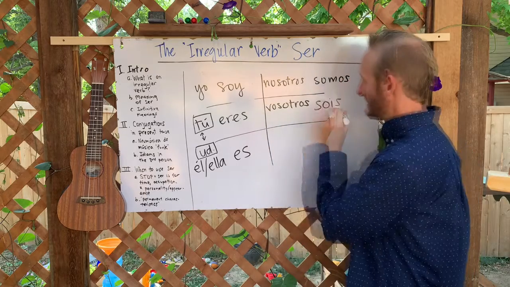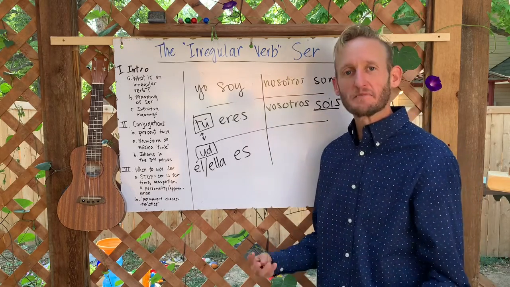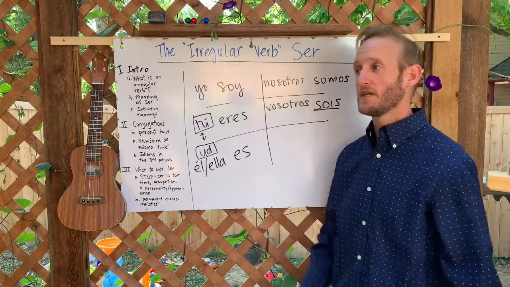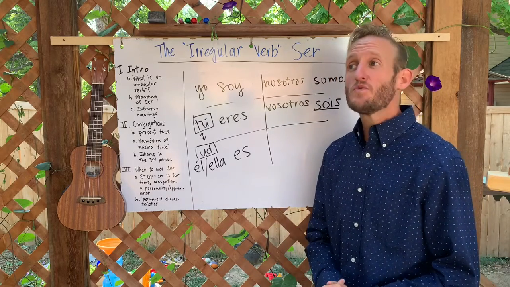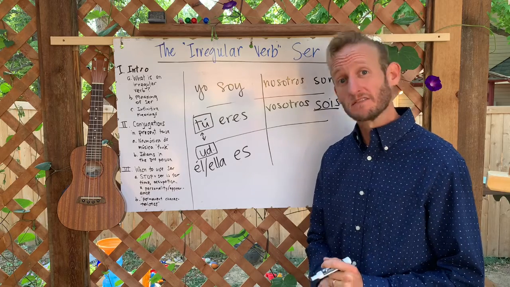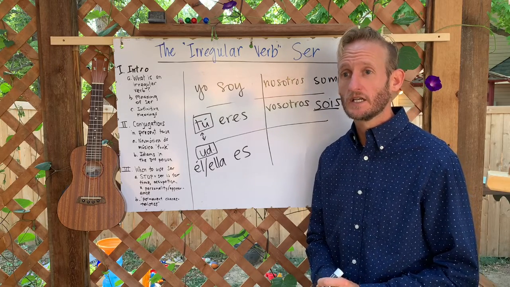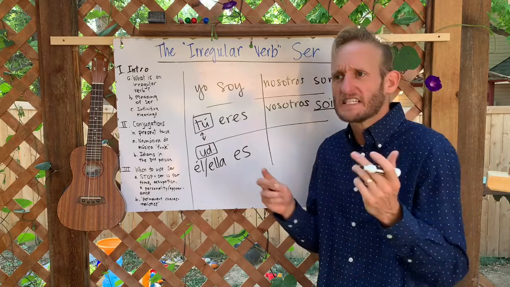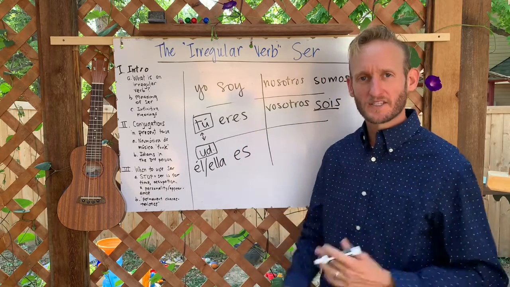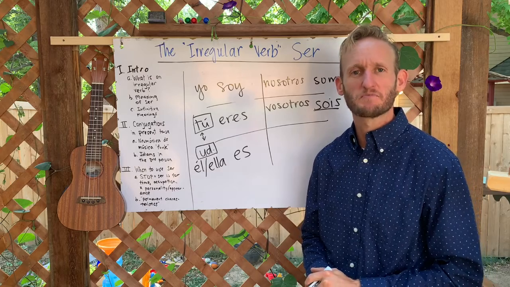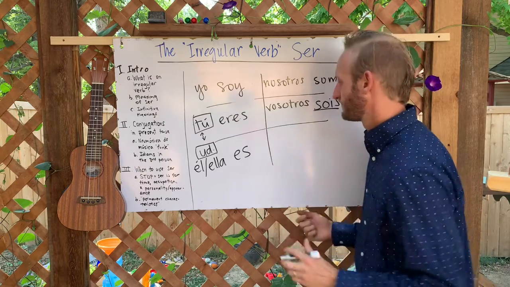Sois. This is really typical in Spain. Vosotros can mean you all or just you singular. You will find vosotros in some parts of Latin America, specifically Colombia, but it's quite rare to use vosotros in the Western Hemisphere. It's a much more Spain-specific conjugation.